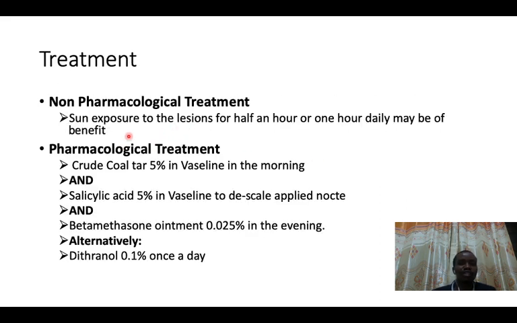When you come to treatment, the mainstay of treatment in non-pharmacological management is the use of sun exposure. The sun exposure tries to suppress the chronic inflammatory process that is going on in these people with psoriasis. But the other medication that you can use is crude coal tar, 5%, and you mix it with Vaseline in the morning. But because this psoriasis is dry, you will need an emollient. This emollient will include salicylic acid to try to moisturize that area that is dry. Because it is an inflammatory process, you can use betamethasone ointment in the evening.